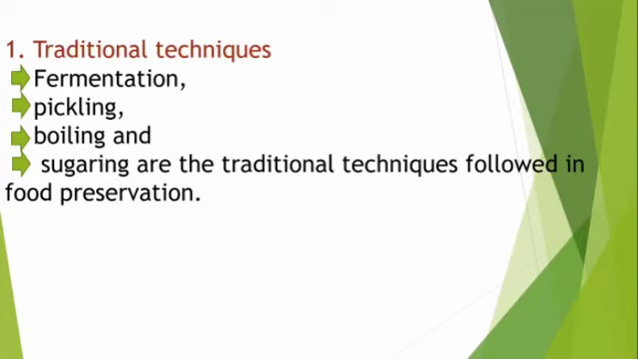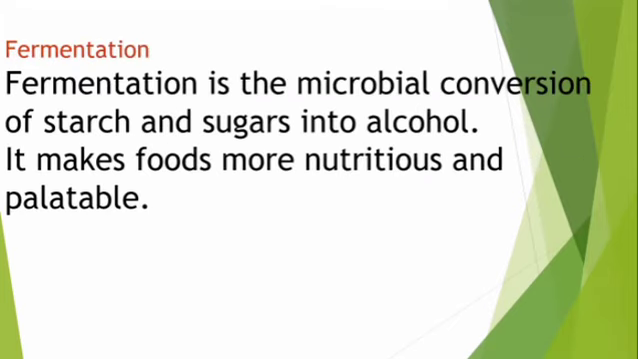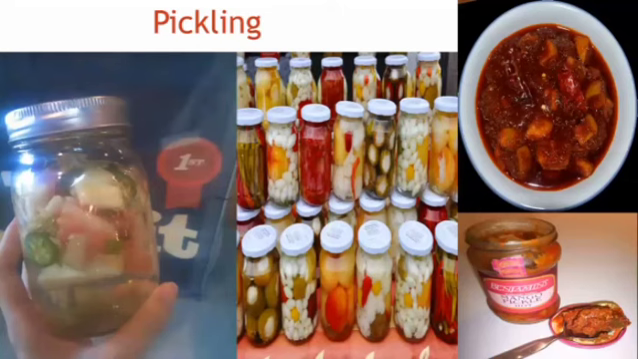Even in our home, our mother also prepares using these traditional techniques: the fermentation of flour, pickling, boiling the milk, and preparing sugar syrup. These are the traditional techniques. First one, fermentation. Fermentation is the microbial conversion of starch and sugar into alcohol. It makes food more nutritious and palatable. Palatable means tasty.